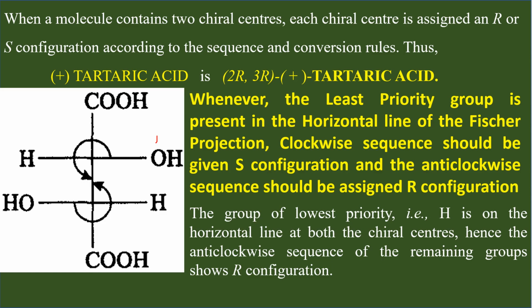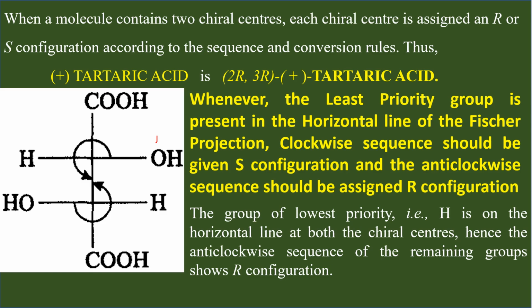So C double bond O is equivalent to carbon connected to 2 oxygens, one real, one phantom. Apart from this, there is an OH group, so there is another oxygen connected. Therefore, this carbon has to be considered as connected to 3 oxygen atoms, of which 2 are real and 1 is duplicate.